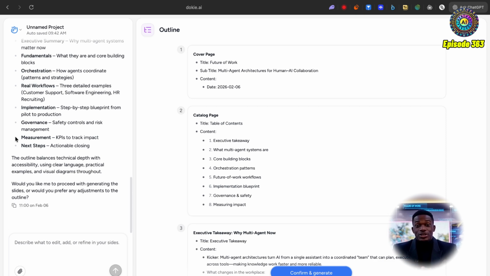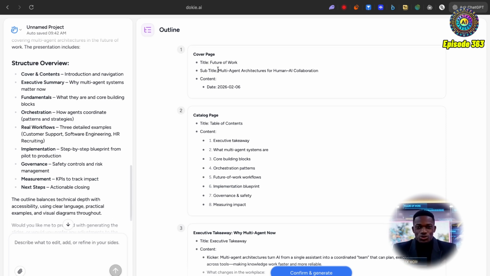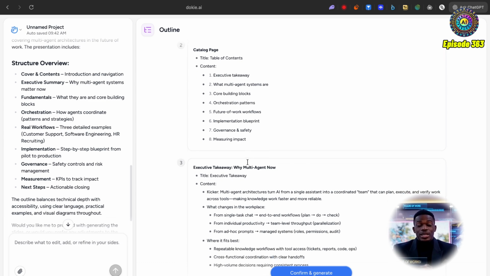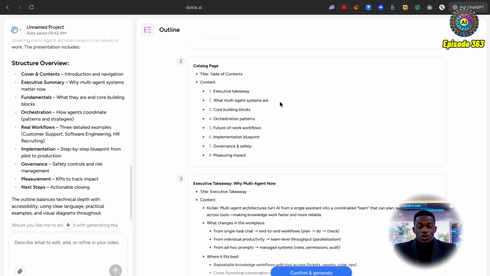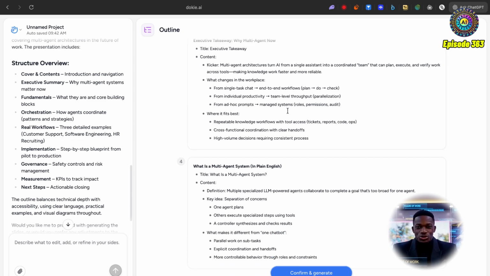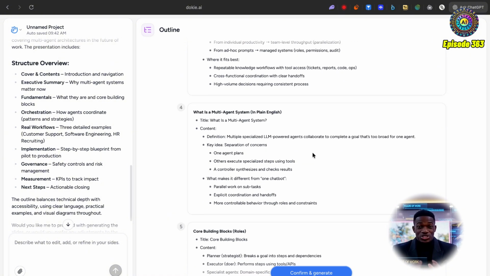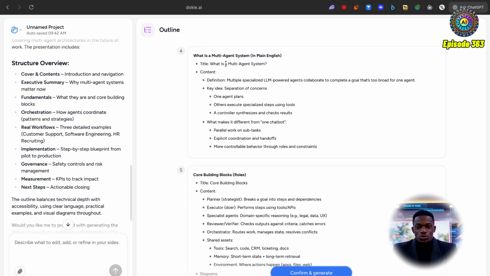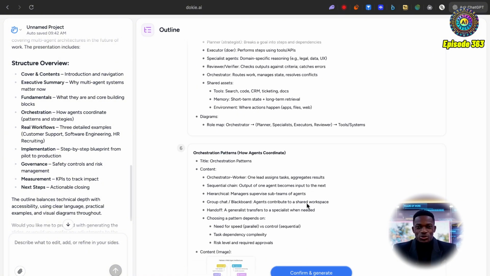Okay, cool. So now we've got this outline, which looks pretty cool. We've got the cover page, the catalog page, which has a table of contents, and we've also got an executive takeaway. Cool. So this makes a whole lot of sense: from single task chat to end-to-end workflows, plan, do, and check. Cool. And then it goes into what is a multi-agent system. This all looks good to me.